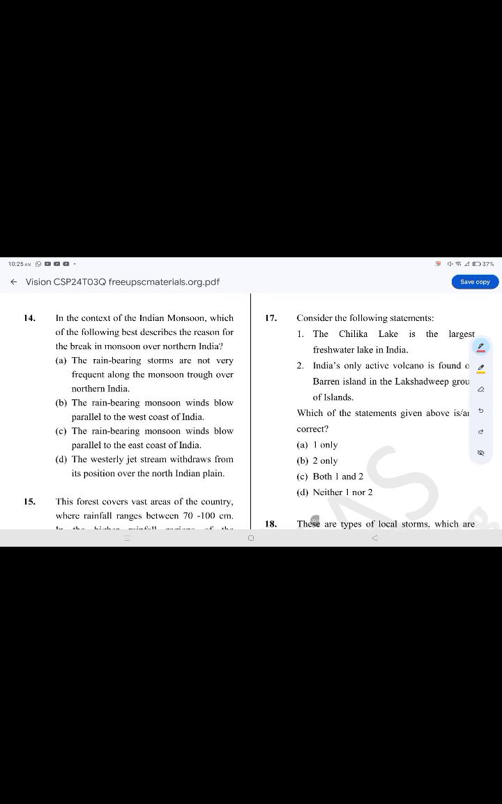In the context of Indian monsoon, which of the following best describes the reason for the break in monsoon over northern India? The correct option is option A. The rain-bearing storms are not very frequent along the monsoon trough over northern India.